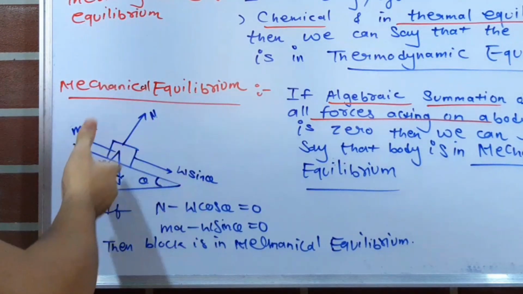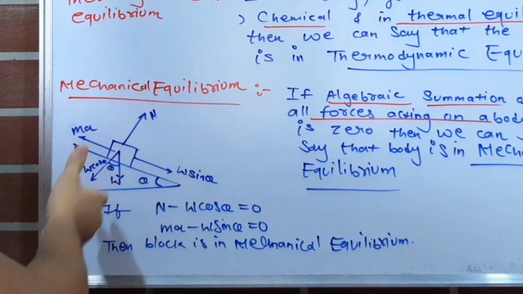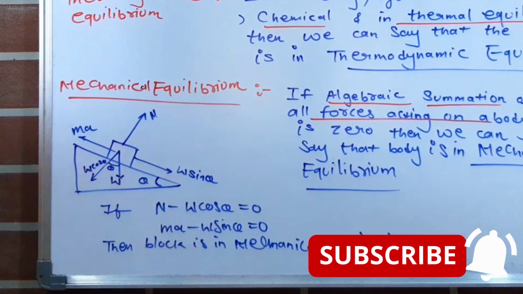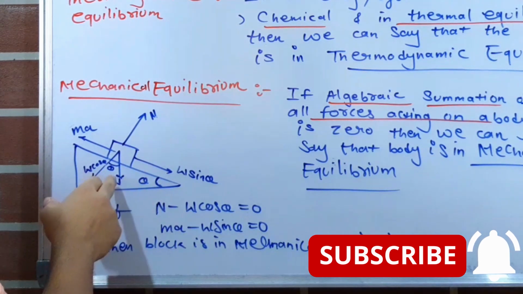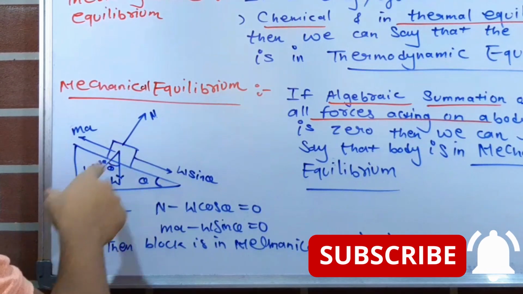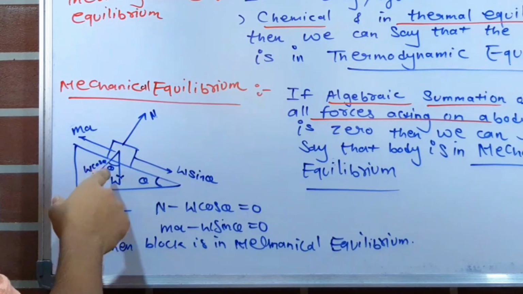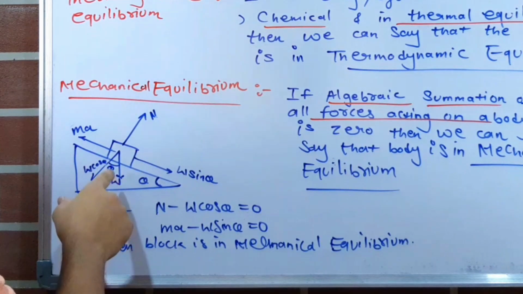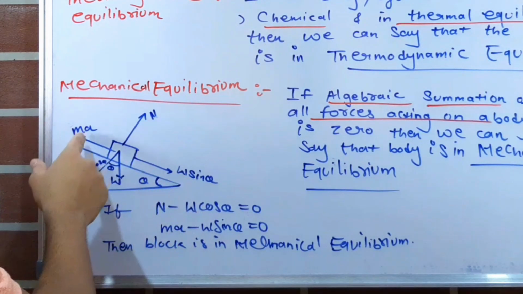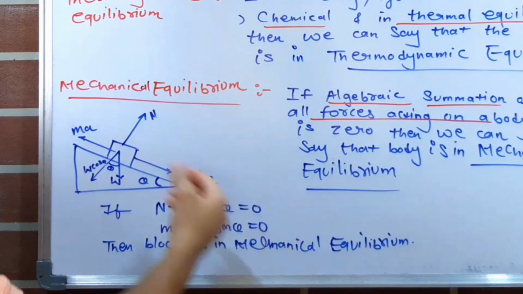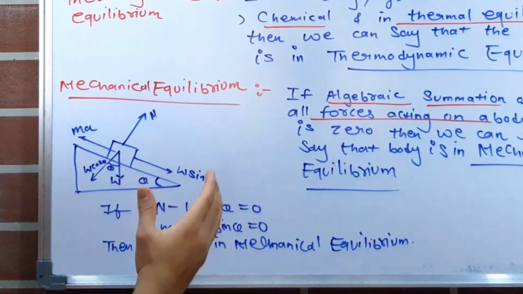The normal force N acts perpendicular to the inclined surface. If this angle is theta, then the angle between W and the normal reaction force will be theta. We can resolve W into two components, W cos theta and W sin theta. And MA is the force which we exert on the block to move it upwards.